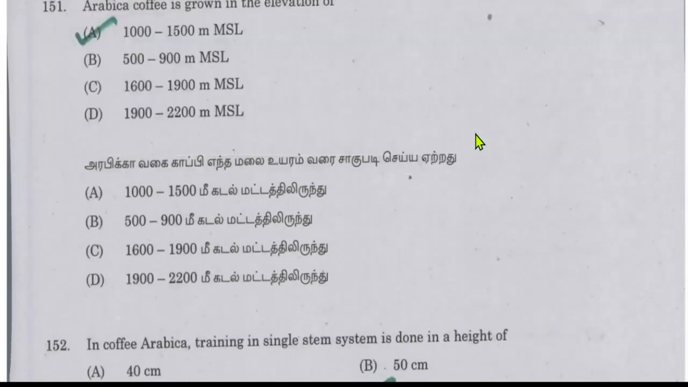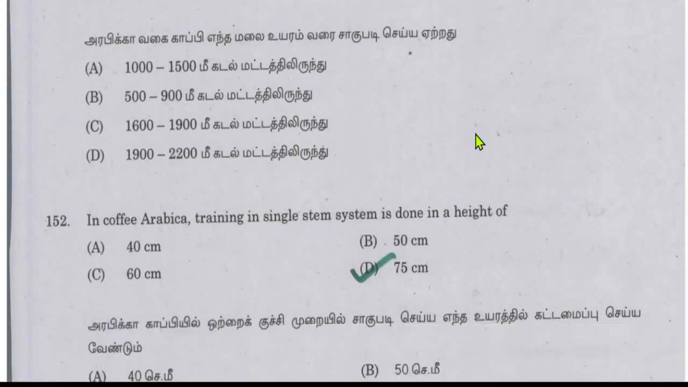1000 to 1005 sea levels. So in coffee arabica, training in single stem system is done at a height of 75 centimeter.